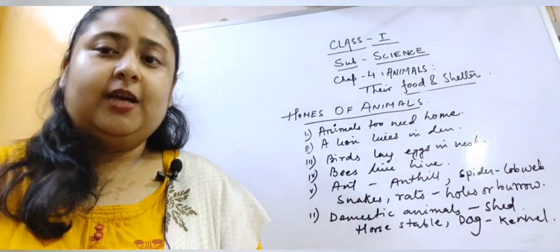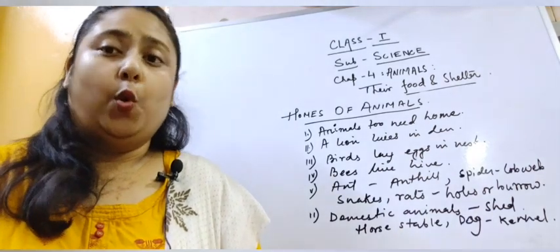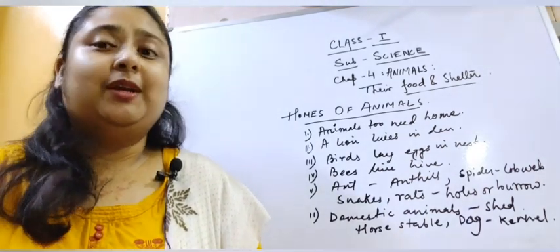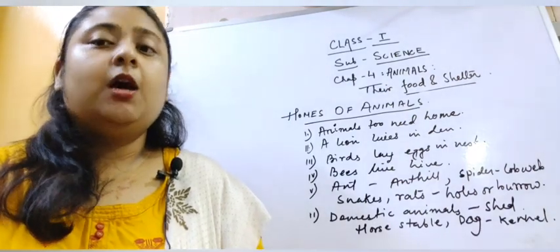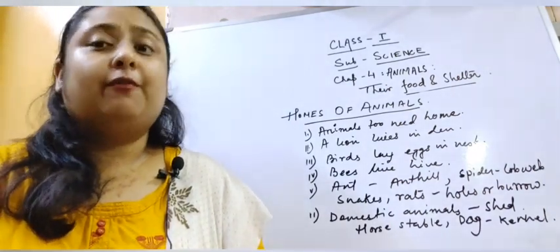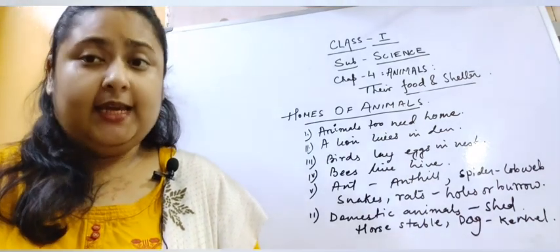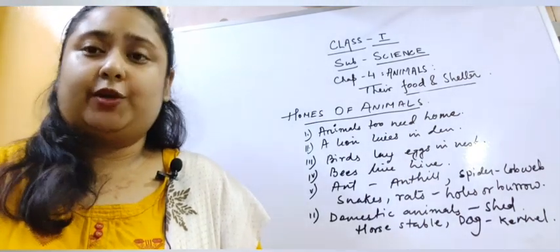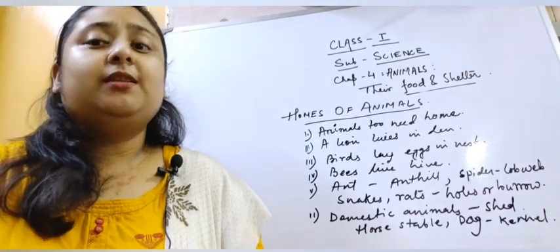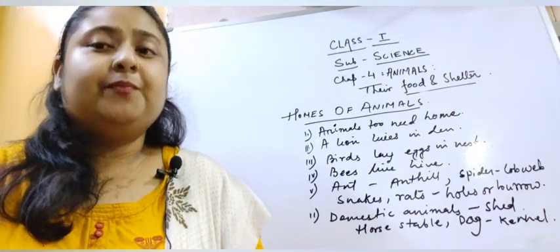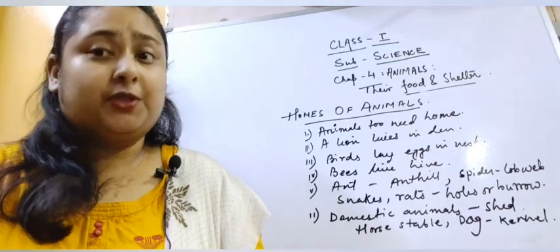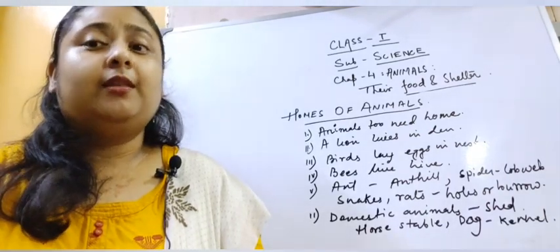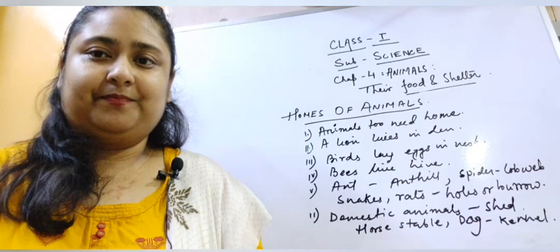Like us, animals also need their homes to live. Children, why do we need home? Home protects us from cold, heat, rain, etc. Similarly, different kinds of houses which are made for the different kinds of animals also protect them from the weather calamities.